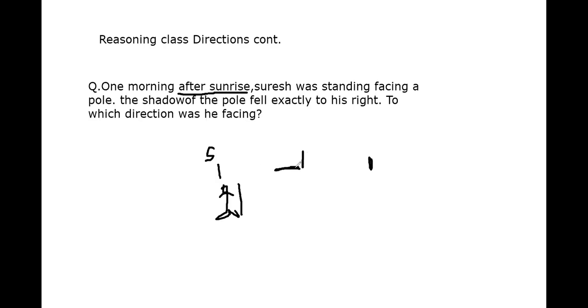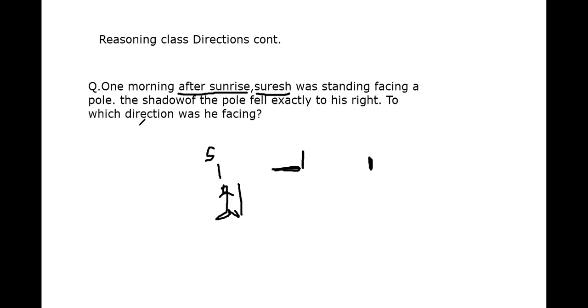So this shadow is exactly right of Suresh. Just assume, if you are facing south, which direction will your right hand be? The shadow of the pole is falling this side, exactly right of Suresh.